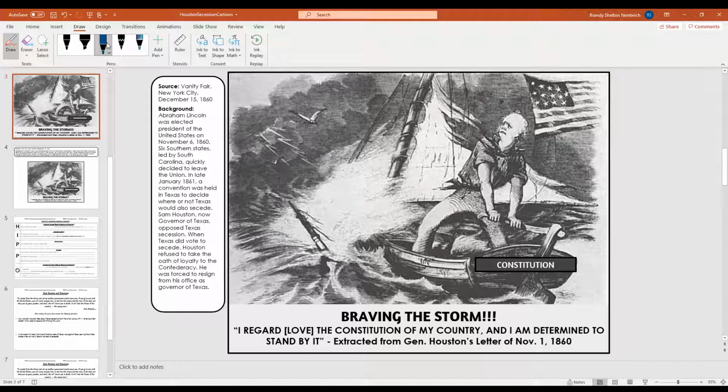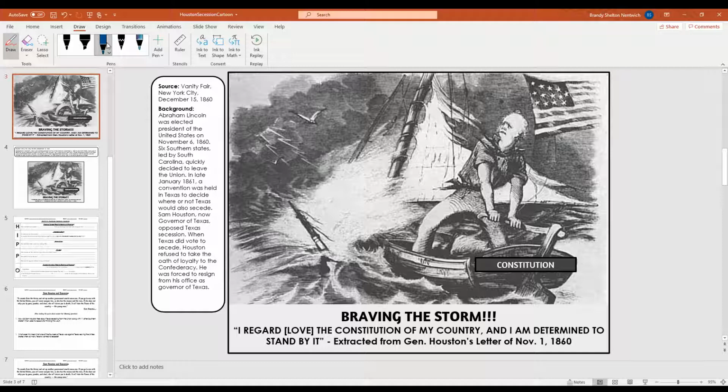So let's start by looking at the man. Anybody want to guess who that guy is? He's the governor of Texas, but in 1860. But before that, he was the very first president of Texas. So obviously, it's Sam Houston. So we've got Sam Houston in a boat, and if you notice, the name of this boat that he's in is the Constitution. Now he's in the middle of the ocean.